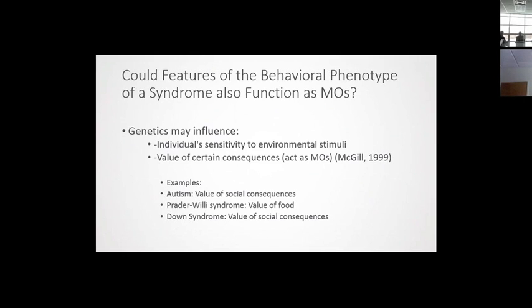And for Down syndrome, there may be an increased value of something like social consequences because of those increased skills in social relatability. And so then their genotype would affect what reinforcers we might choose to use with those particular individuals.